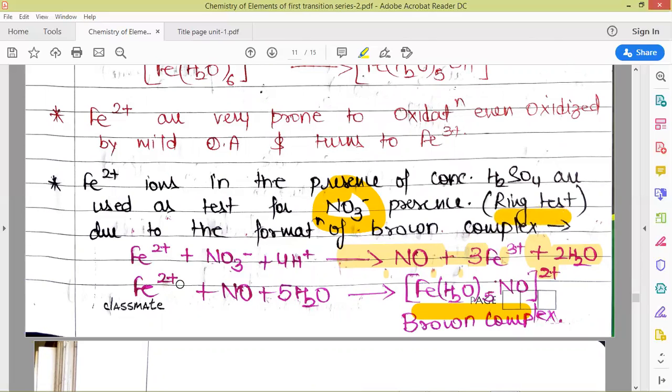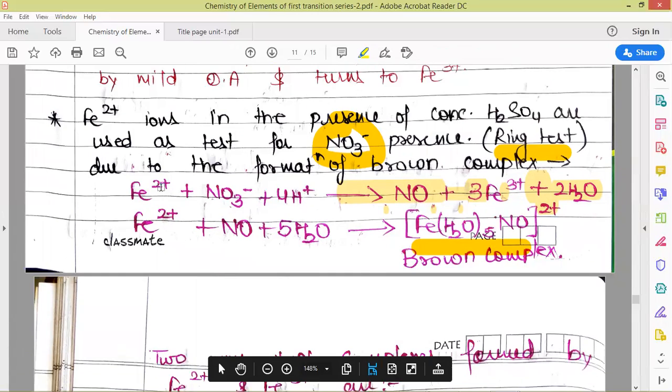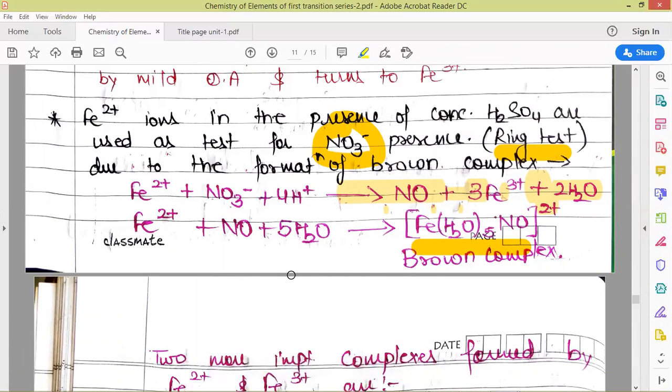Here we put ferrous sulfate into the solution of nitrate ions, and if we get a brown colored ring around the wall of the tube, that indicates the presence of nitrate ion. This complex is formed according to this reaction.